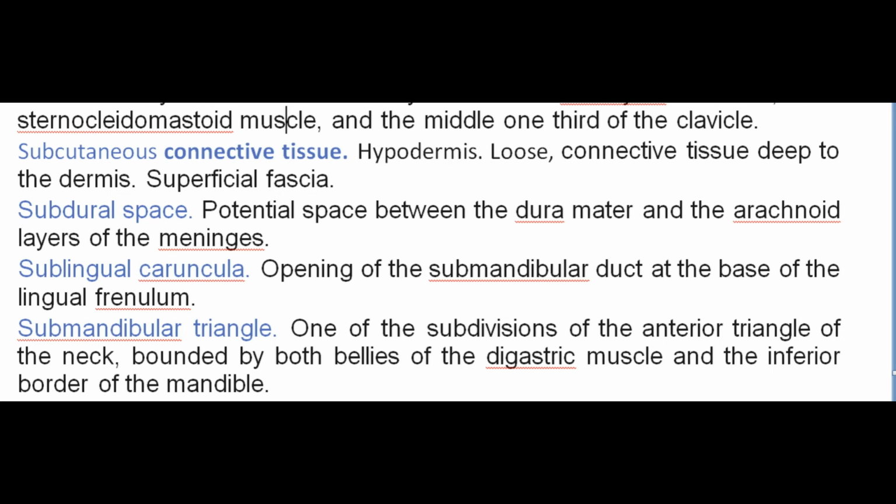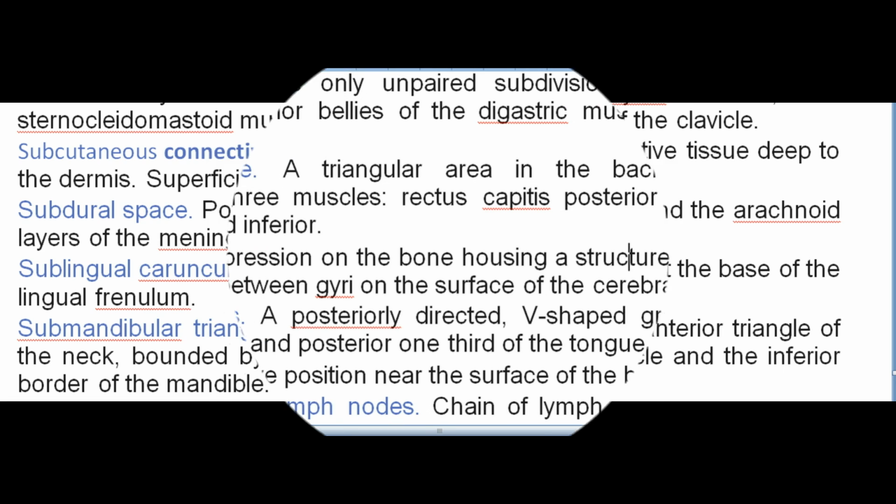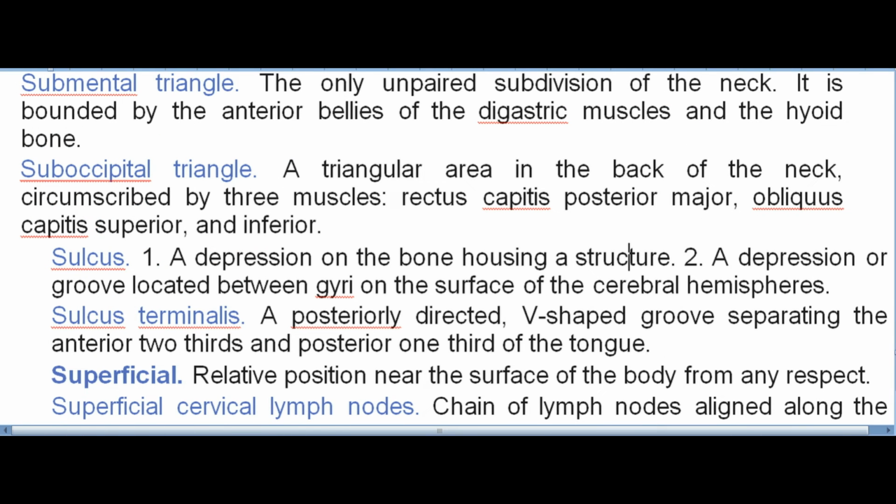One of the subdivisions of the anterior triangle of the neck, bounded by both bellies of the digastric muscle and the inferior border of the mandible. Submental triangle. The only unpaired subdivision of the neck. It is bounded by the anterior bellies of the digastric muscles and the hyoid bone.